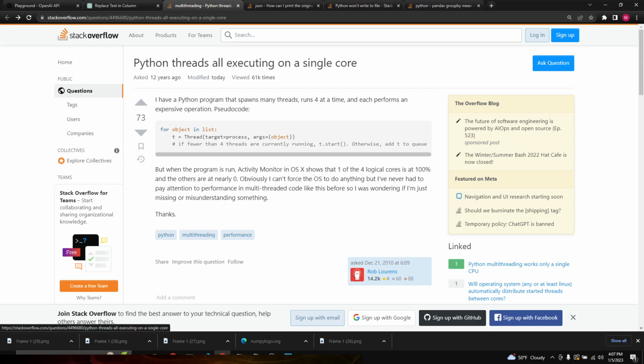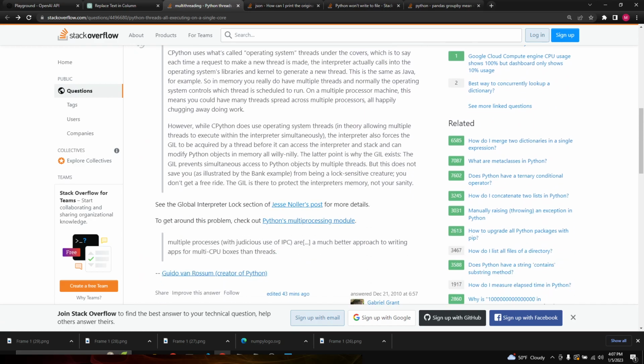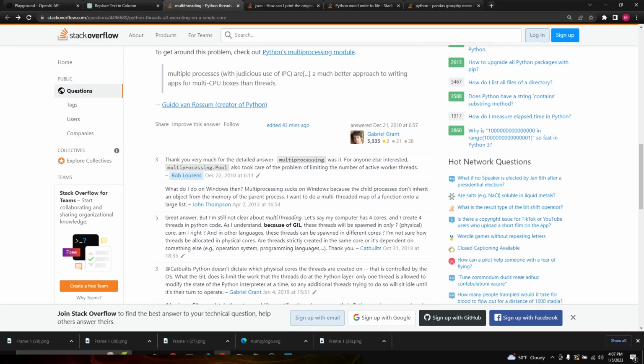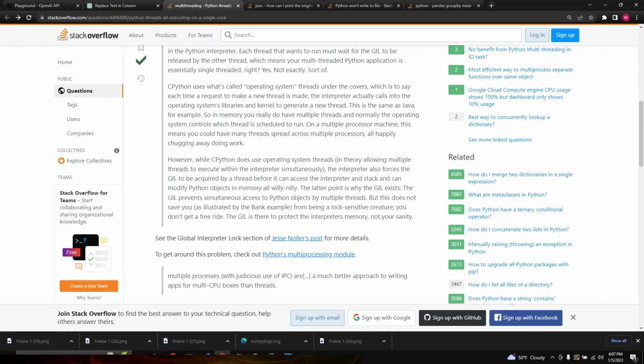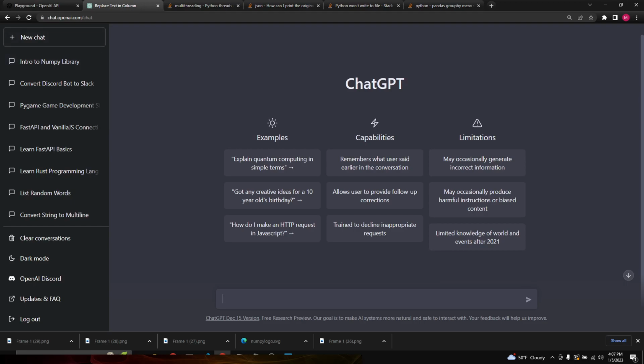The first one is this. This person is wondering why, when using threading, all Python threads execute on a single core. There's an answer to it, which, from what I understand, refers to the multiprocessing module instead. Two people agree on it. Let's copy this and paste it into ChatGPT. We're going to say we are solving Stack Overflow problems, colon, and paste it here.